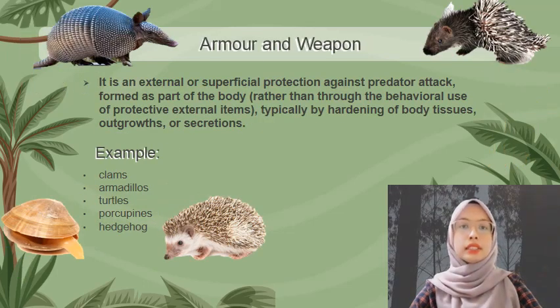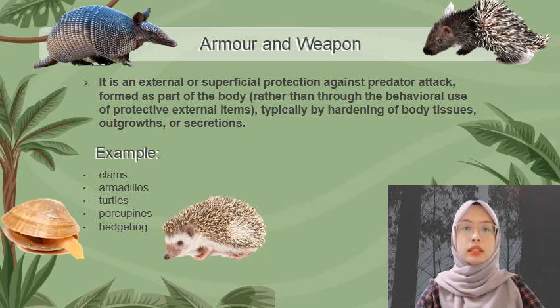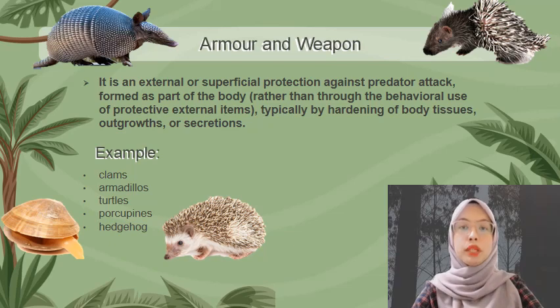Armor and weapon is an external or superficial protection against predator attack formed as part of the body rather than through the behavioral use of protective external items, typically by hardening of body tissue, outgrowth, or secretions. For example, clams, armadillos, and turtles withdraw into their armor, coats, or shells. Another example is porcupines and hedgehogs that have modified hairs that are sharp and painful.